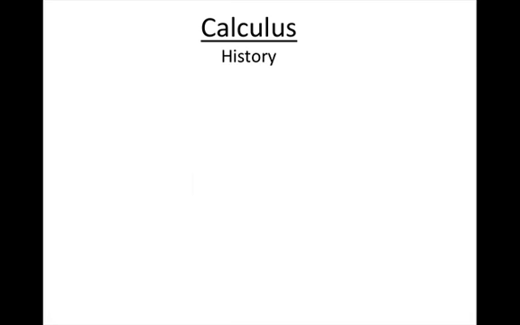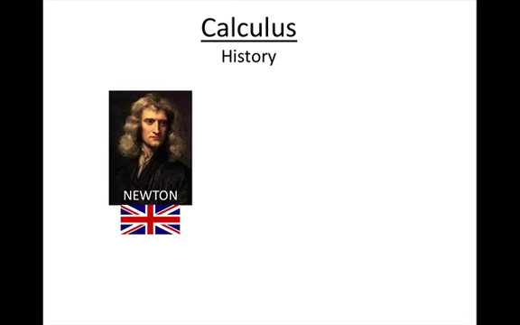So in terms of a history, I want to introduce someone by the name of Sir Isaac Newton from England. Now this is considered to be one of the fathers of calculus. He is probably the single most brilliant mind that will ever grace this earth. The guy was beyond genius, to the point where he was apparently very antisocial. He was that smart, he just couldn't converse with other people. Now, he actually used calculus to prove a lot of his physical properties and laws that he famously discovered. So, as far as we know, he was the first person to use calculus.